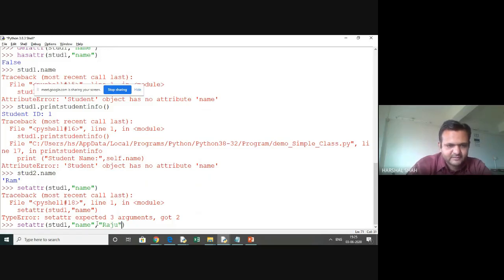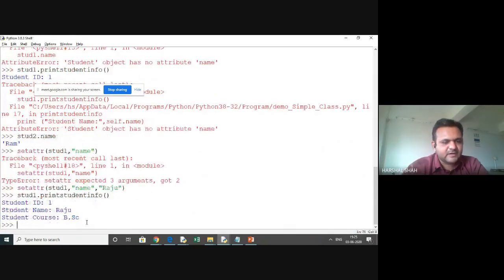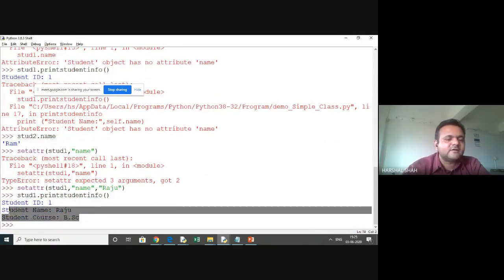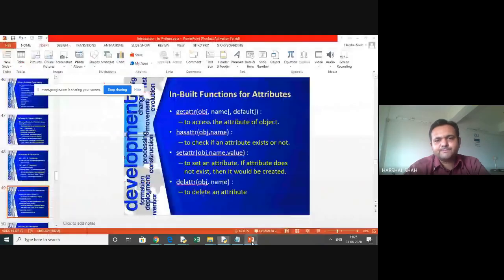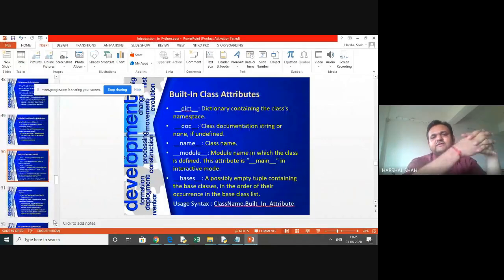I get the Raju back, and see that now for student one, the print I will fire again, so you will be able to see. See, that has been set again. So at runtime we are modifying things, and that's the power of Python. Okay, now these are some inbuilt things.